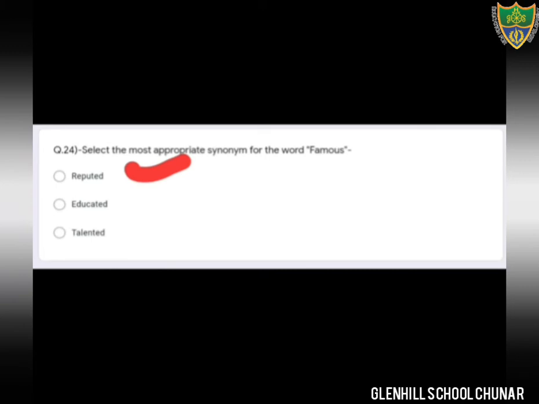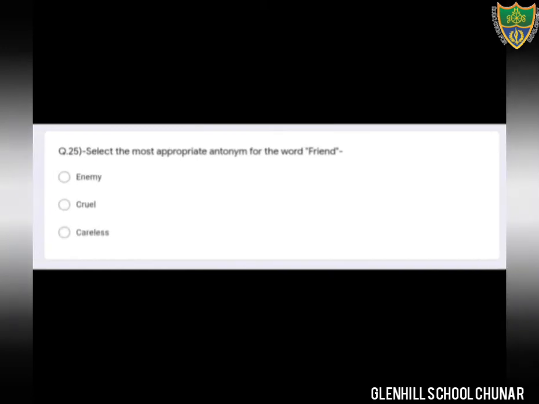Come to the next question. Question number 25. Just see the question students. Select the most appropriate antonym. Antonym is opposite word, opposite meaning. Select the most appropriate antonym for the word friend. What would be the antonym for the word friend? That is enemy. E-N-E-M-Y, enemy is the antonym for the word friend. Okay students, come to the next question.